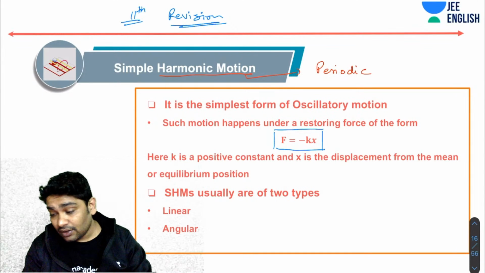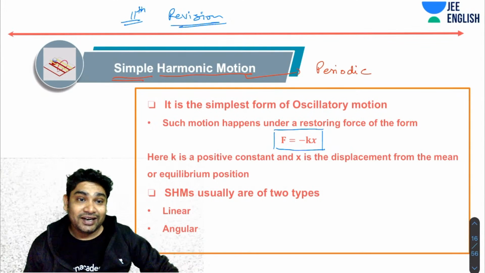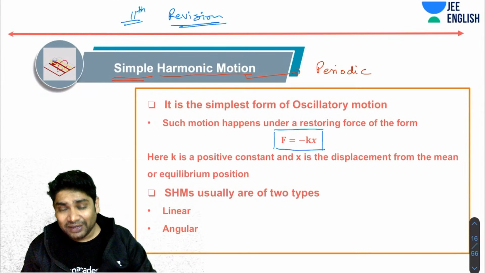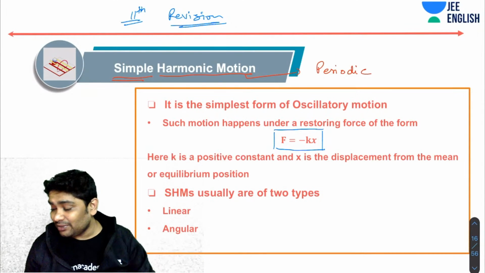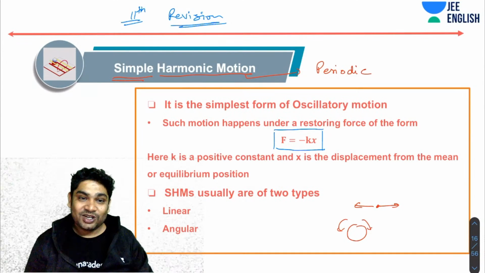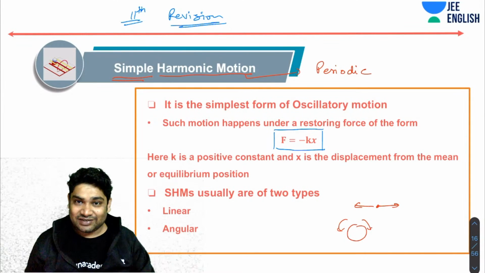And we are using the word simple because it is being governed by the simplest form of the restoring force. Okay. Now, SHMs are usually of two types. They may be linear and they may be angular. Linear SHM is when the motion is happening along a straight line, and angular is when something is rotating about an equilibrium position like this. So, there are two kinds of SHMs that we will talk about.